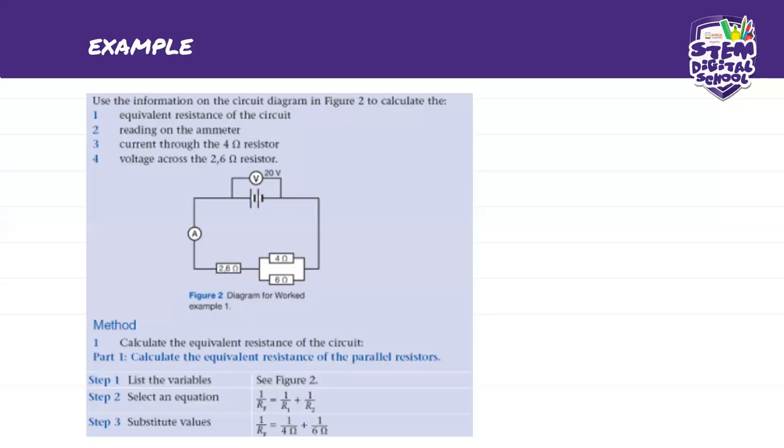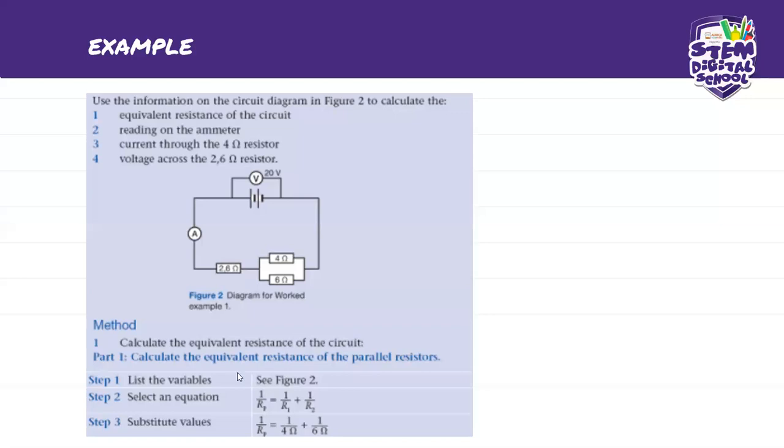So method 1, part 1, to calculate the equivalent resistance of the circuit. The first thing that we're going to do is try and change this into one equivalent resistance branch, so that it can be in series to this one, because it's kind of difficult when it's standing like this. So we're going to first calculate our parallel branch. Like I said on the first step, it's always easier when you start by calculating the parallel branch and then you add that to the series branch.